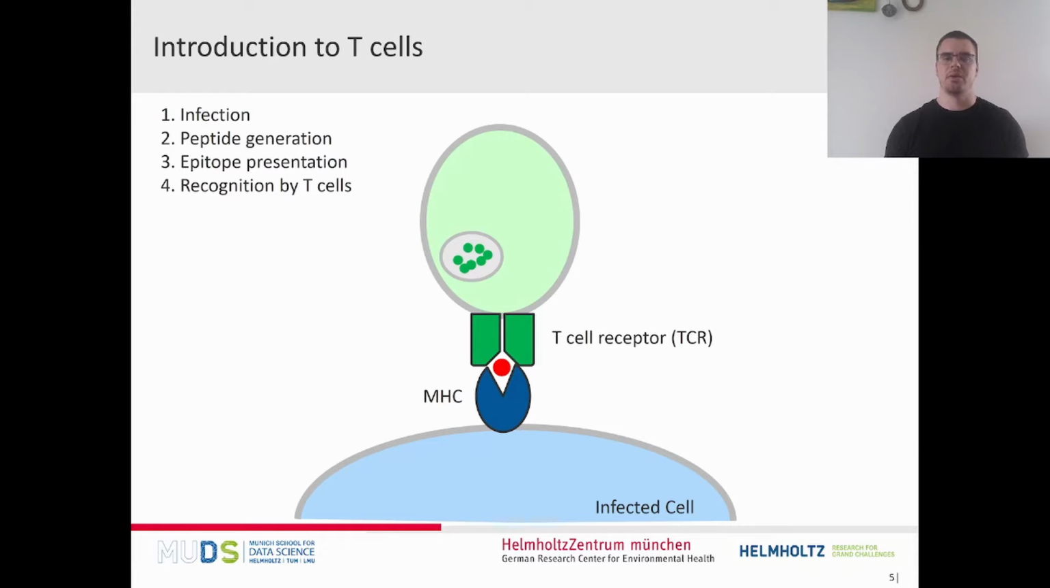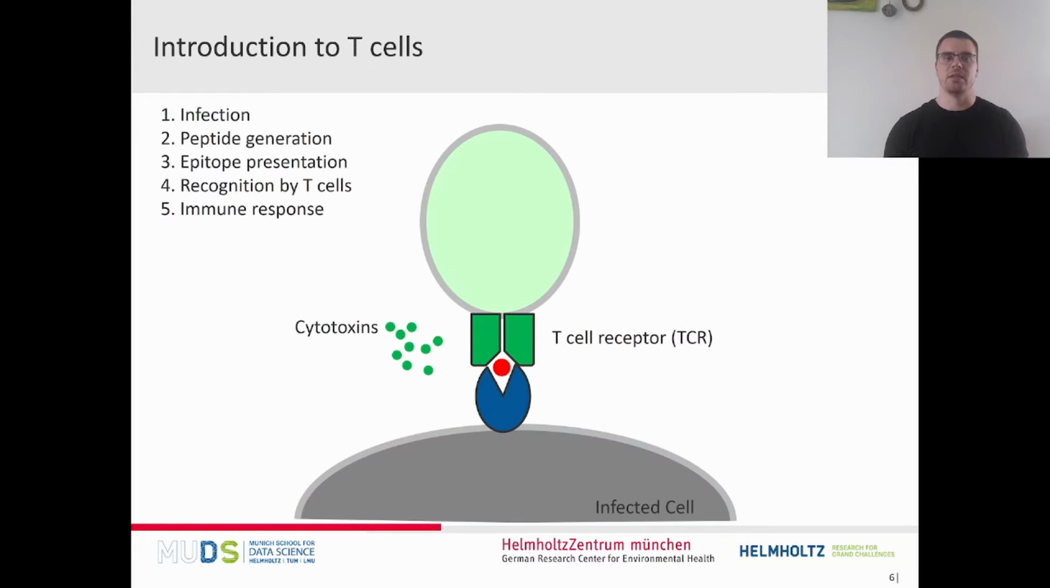A T-cell can now interact with this MHC via the T-cell receptor and either recognize or not recognize this given epitope. Upon activation, the T-cell will release cytotoxins that will kill the infected cell. After this activation, the T-cell will proliferate with this specific T-cell receptor and thereby form immune memory.